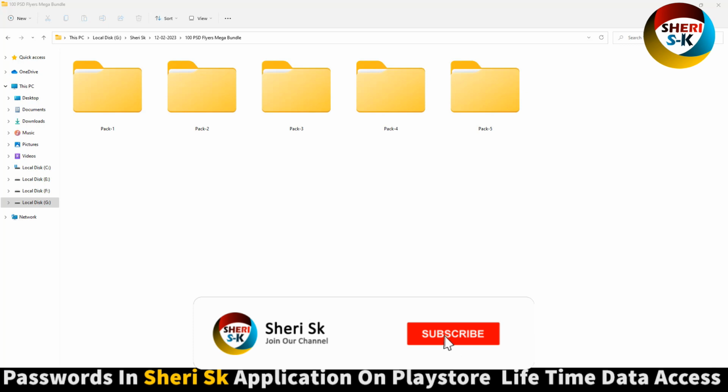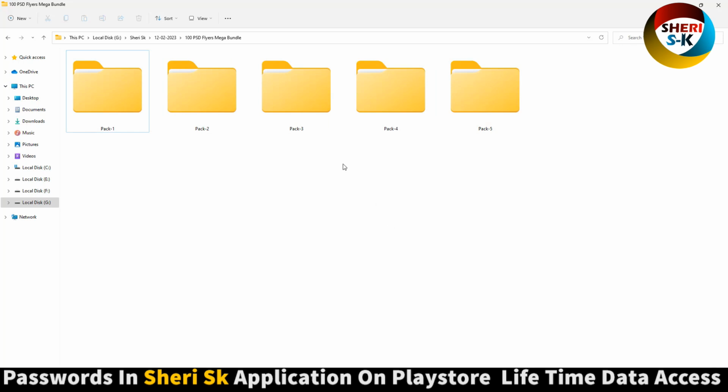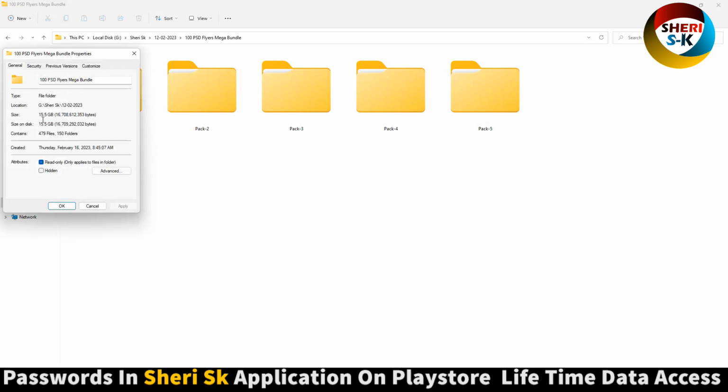Assalamualaikum friends, here is a 100 plus PSD flare makeup bundle in 5 parts. Don't worry, you can download it easily, and the total size of this folder is 5.5 GB.